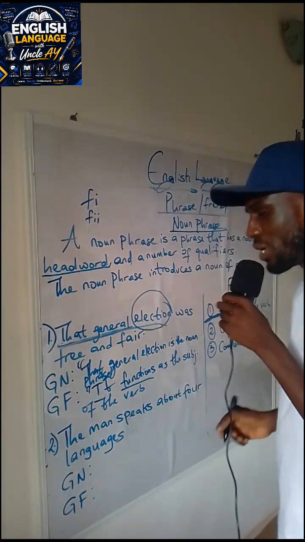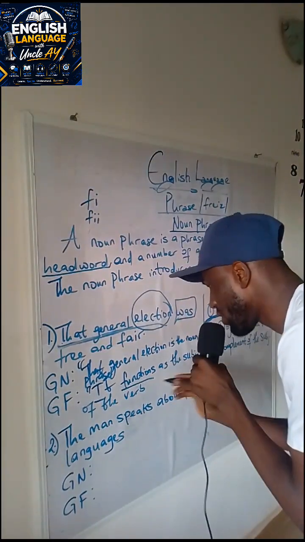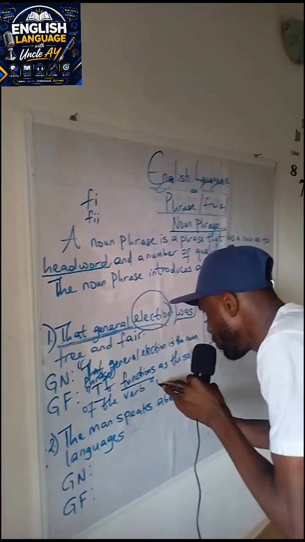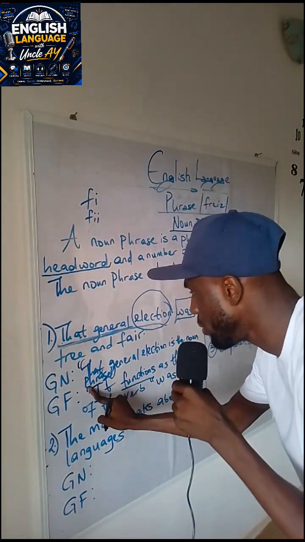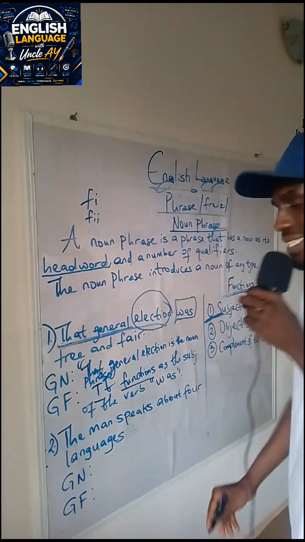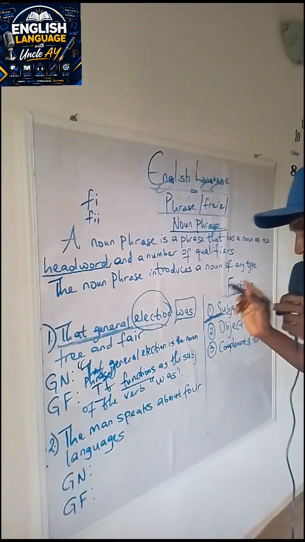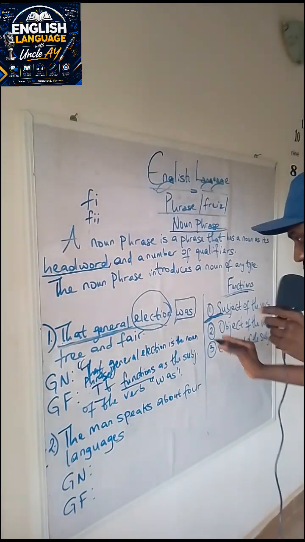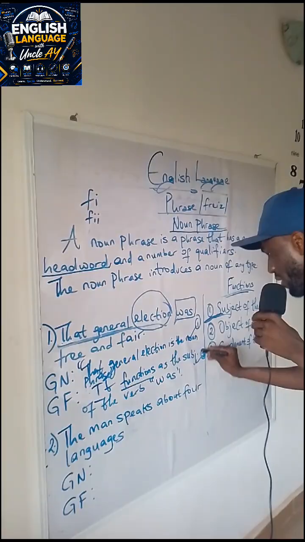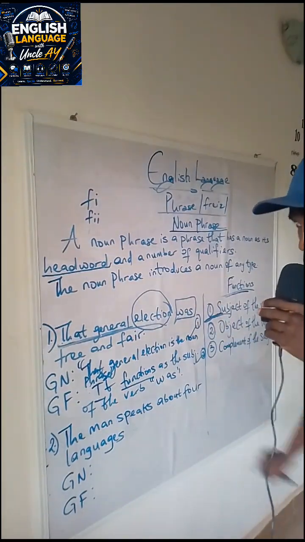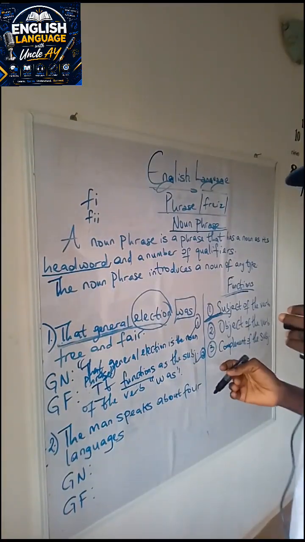So what's the verb in question here? Was. This is an auxiliary verb, by the way. So it functions as the subject of the verb, open quotation, was, end of quote, then full stop. So that said, this is how we do it. Now the marking scheme has this one to be 1 mark and then this one 2 marks. So if you're able to attempt these two correctly, then you get 3 marks. That's how it works in comprehension passages.